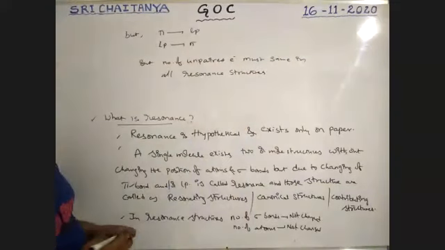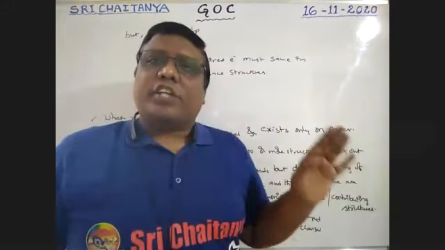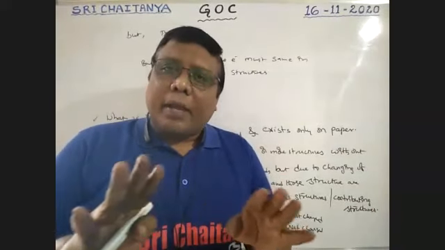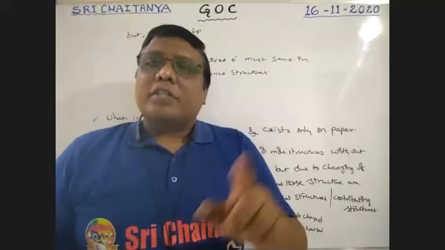The number of unpaired electrons must be the same in all resonance structures, boys. The number of sigma bonds and atom positions are not changed, but pi bonds and lone pairs may change.